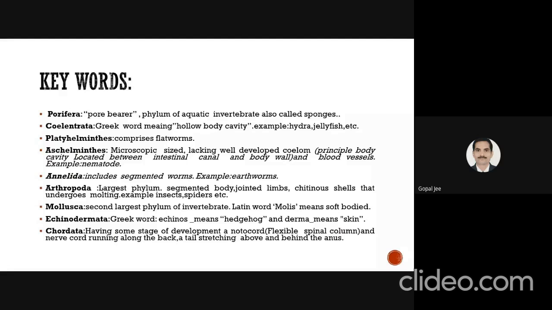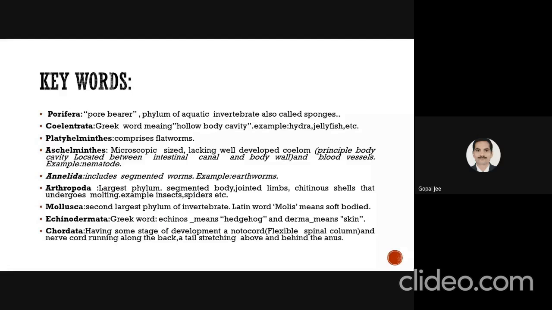Arthropoda is the largest phylum. It contains all the organisms having a segmented body, jointed limbs, and a chitinous exoskeleton that undergoes molting. Examples are insects and spiders. Then Mollusca is the second largest phylum of invertebrates. It is a Latin word which means soft body.